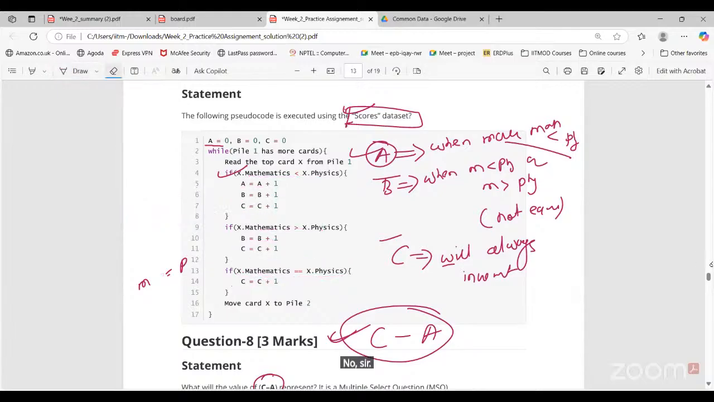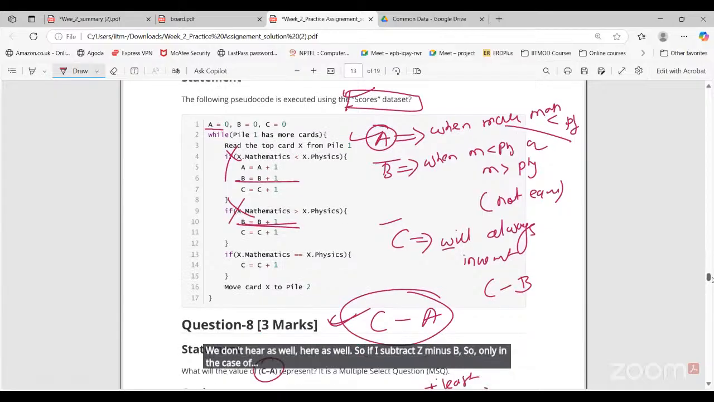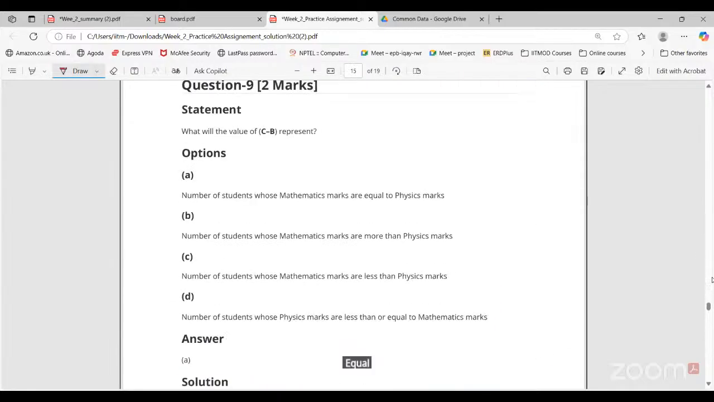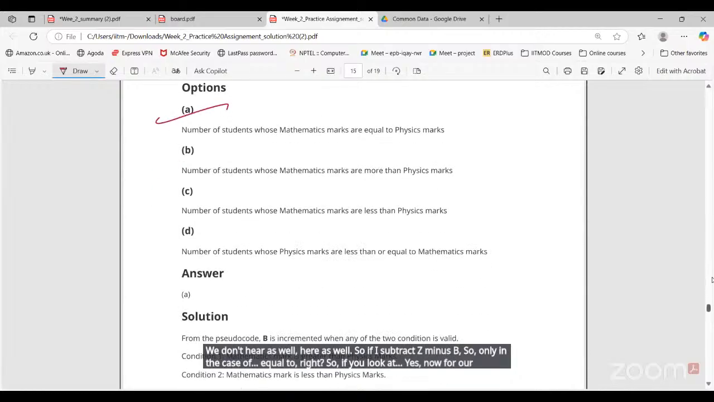What is C when maths equals physics? Mathematics greater than or equal to physics? Not greater, only equal to physics. We will increment here only, here as well. So if I subtract C minus B, it is only in the case of equal to, right? So if you look, the number of students equal to physics and maths, option A is correct.